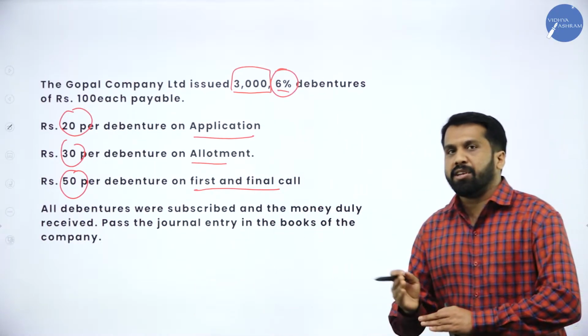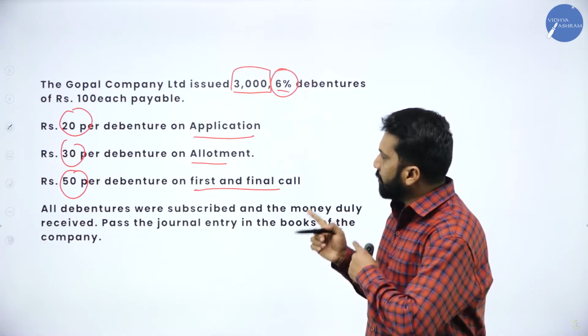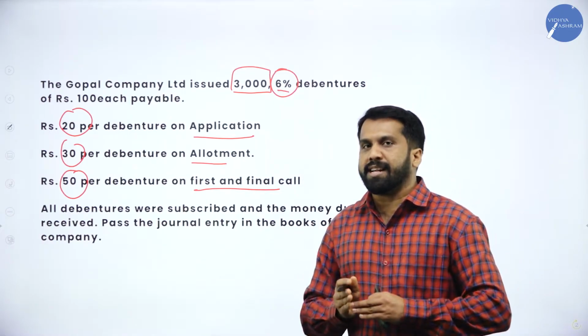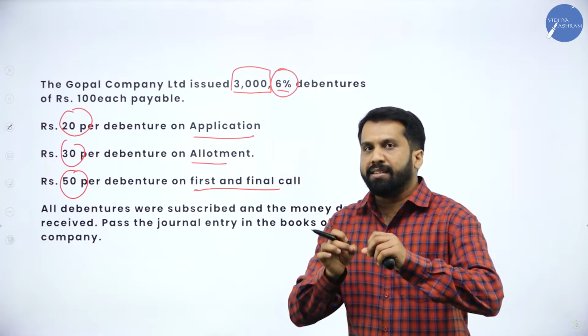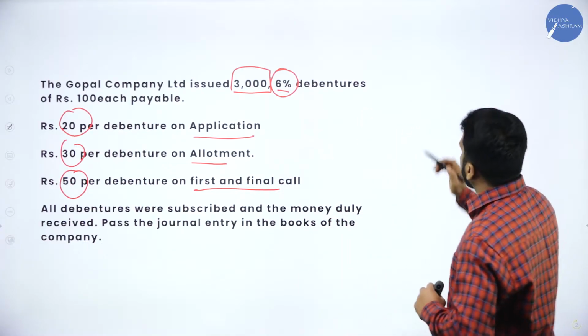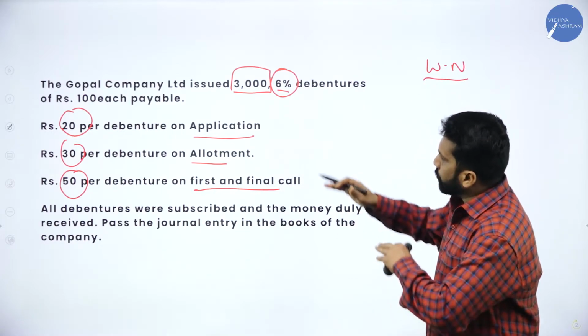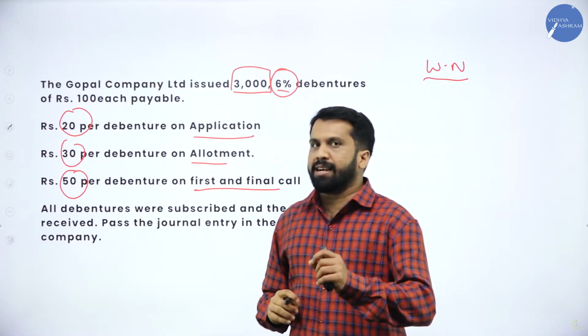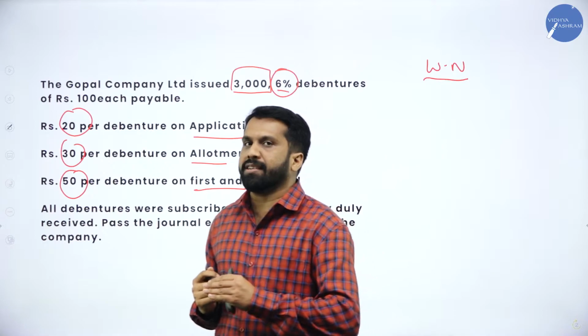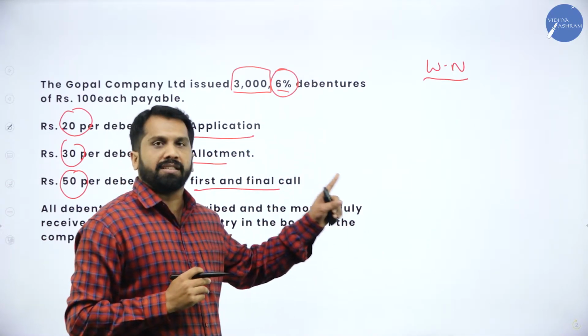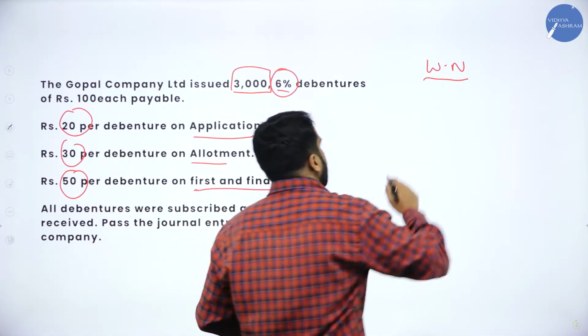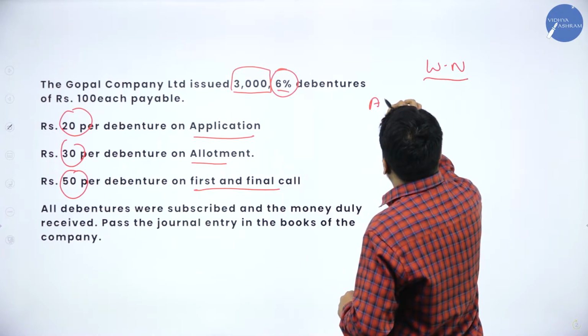Now, like your previous session, we'll go with the working note. Once the working note is done, we fill the same thing in your journal entries. The working note should be below your answer, or else before writing your journal entry you have to show this working note. First thing will be your application.